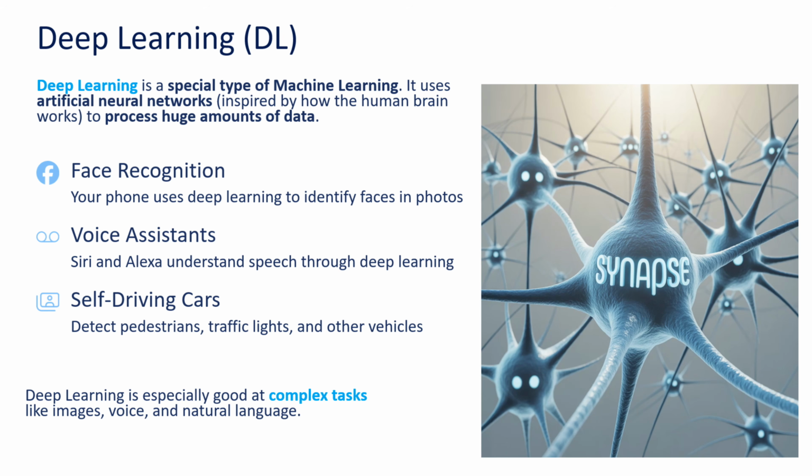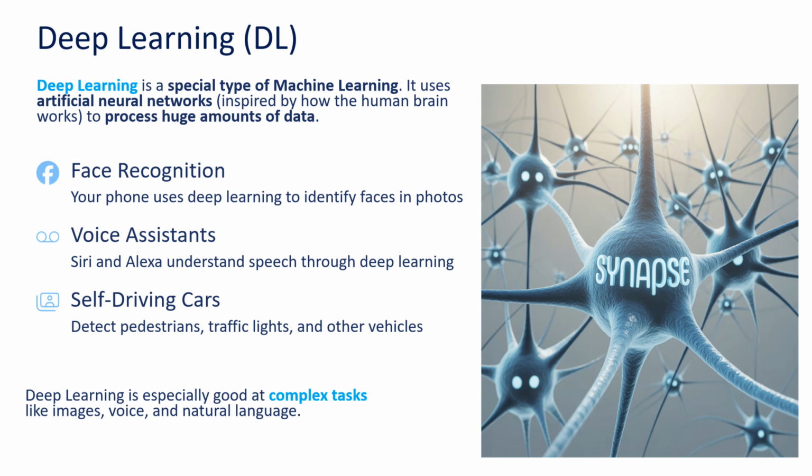What is deep learning? Deep learning is a special type of machine learning. It uses artificial neural networks to process huge amounts of data. Artificial neural networks are inspired by how the human brain works.